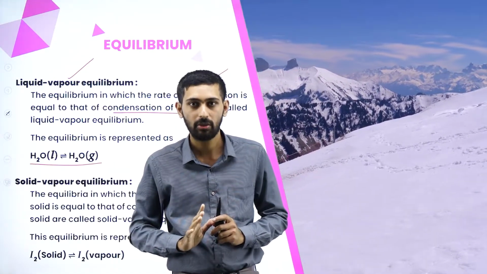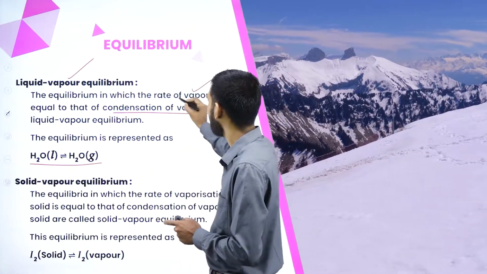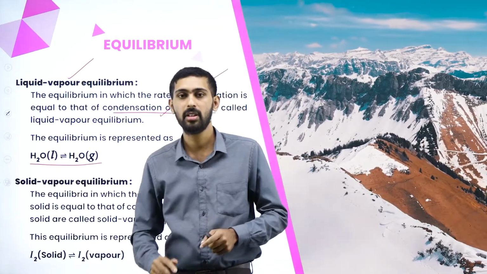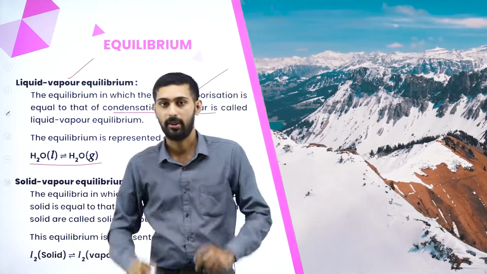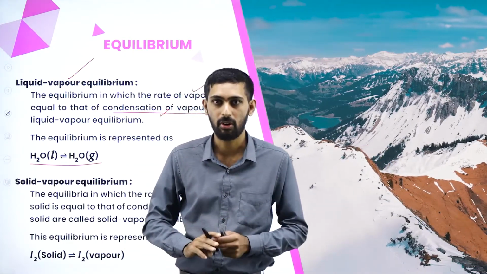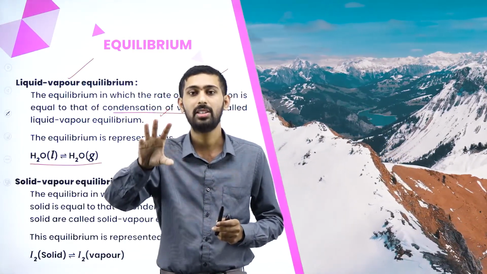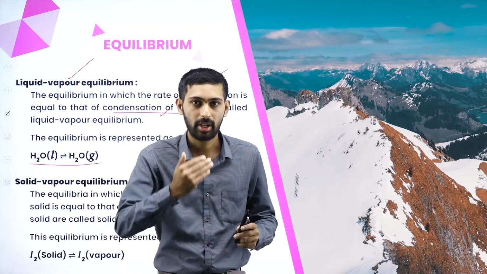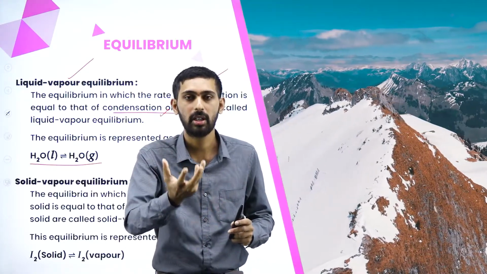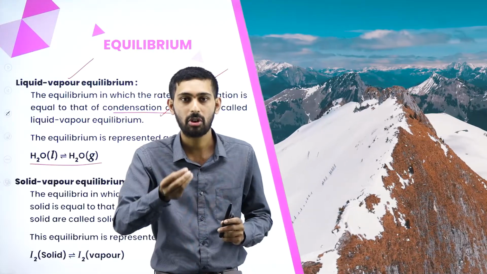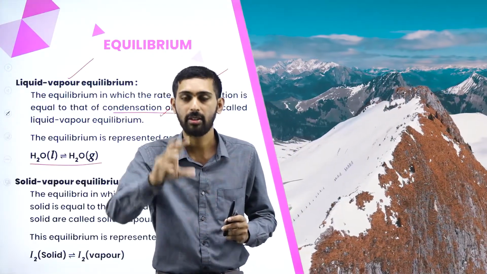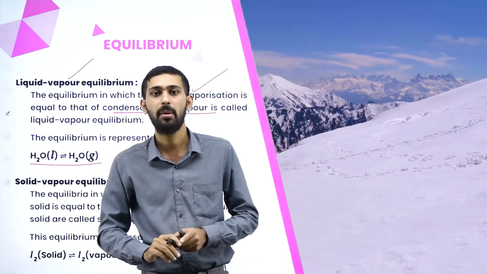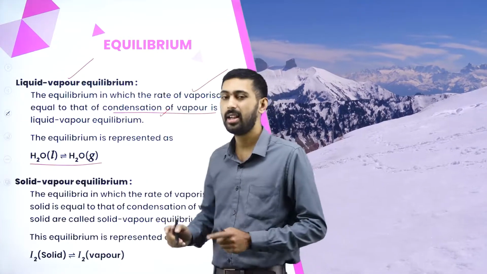We should see. So we can say that, here they have said the rate of vaporization is equal to the rate of condensation of vapor. Means here it takes place naturally in the environment. We should know at what temperature water evaporates in the environment. Next, in your laboratory, if you have taken water in a beaker and supply a little amount of internal energy, we should know at what temperature it gets evaporated. Then only we can say that the rate of vaporization is equal to the rate of condensation of vapor.